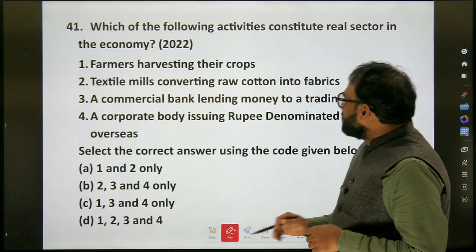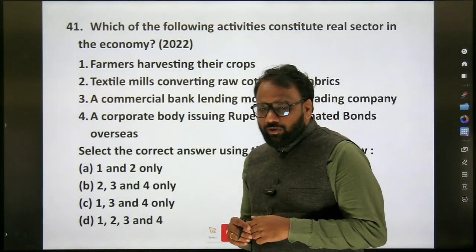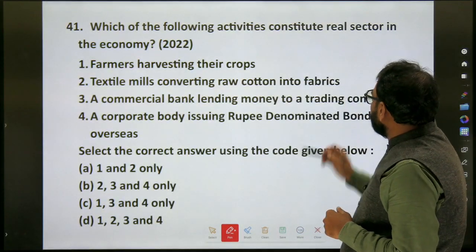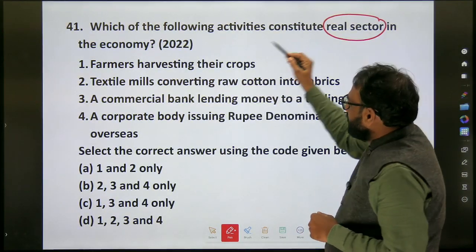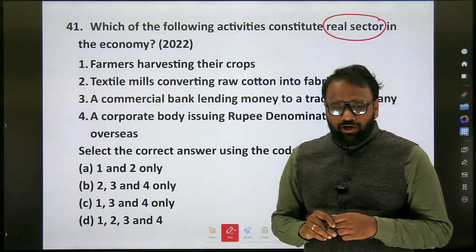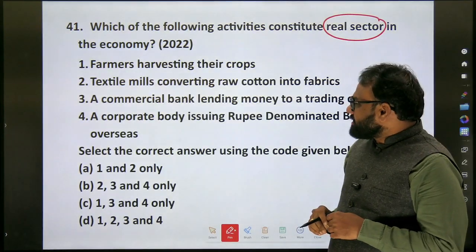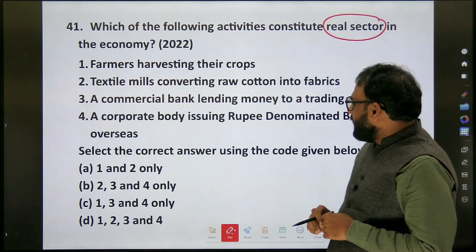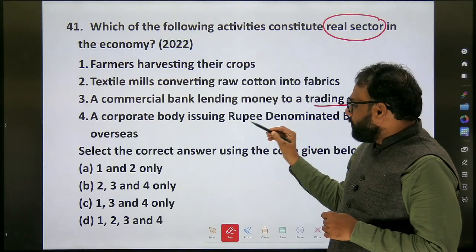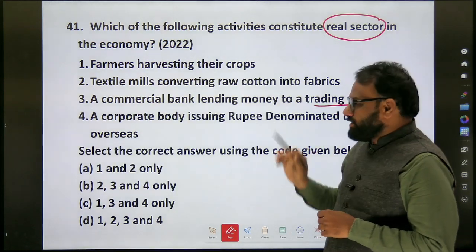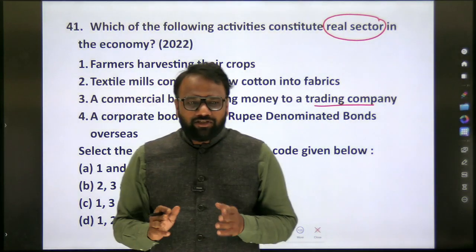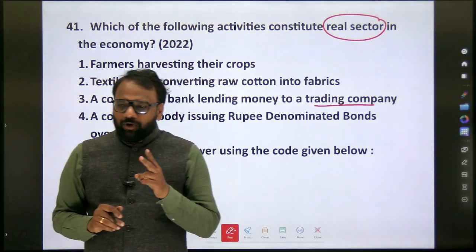Next, this is a question of 2022. Which of the following activities constitute a real sector in the economy? Farmers harvesting their crops, textile mills converting raw cotton into fabrics, a commercial bank lending money to a trading company, a corporate body issuing rupee denominated bonds overseas. So here, the opposite of real sector is financial sector. Here we need to know about only two things.